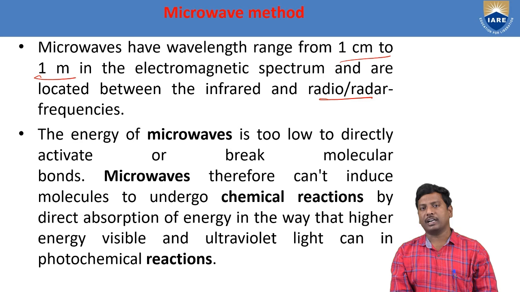The radiation which contains both electrical and magnetic properties, one perpendicular to the other, is nothing but electromagnetic radiation. Our microwave comes under the category of electromagnetic radiation, and it lies between the infrared and radio frequencies.